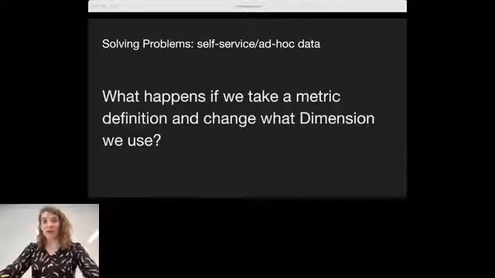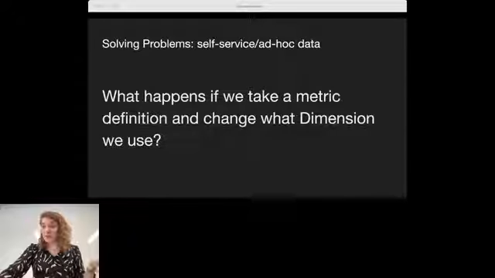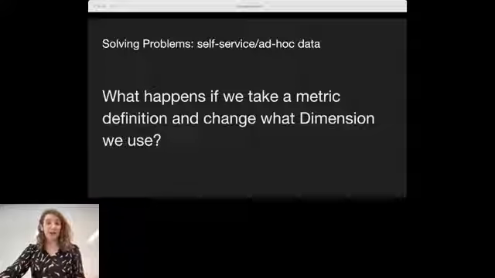If we want to do ad hoc exploration or self-service data, we can actually change the definitions of things. Like, what happens if we take a metric definition and we change what dimension we use? We can just generate new SQL for that.